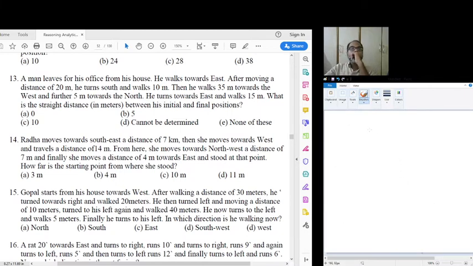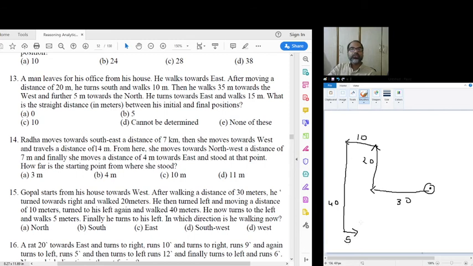15th question. Gopal starts from his house towards the west. So he's starting towards the west. So from the house he starts towards the west. After walking a distance of 30 meters, he turned towards the right and walked 20 meters. Then turned left and moving a distance of 10 meters, turned to his left and walked 40 meters. Now he turned to his left and walked 5 meters.